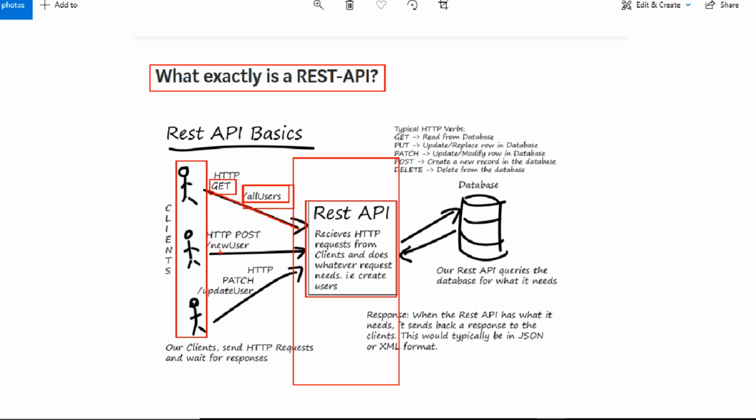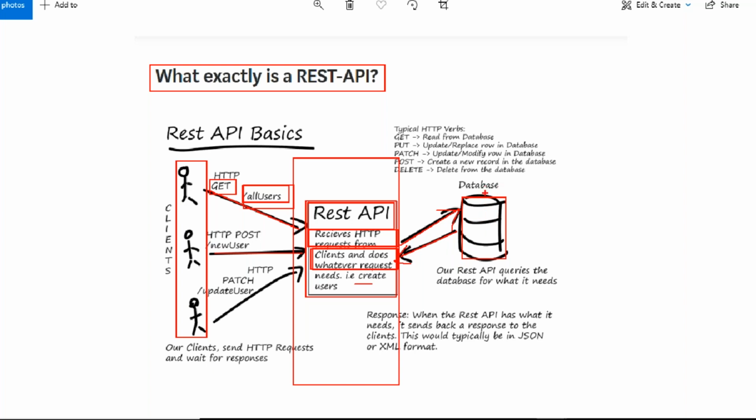For example, a create request means it is going to create users. Getting all users means it is going to get all the users. For getting all, creating, deleting, updating, there are n number of APIs. So whatever API you send as a request, for every request there is one corresponding resource, a corresponding API. It is mapped to that API, and that API communicates with the database. In this database, all users' information is fetched and a response is given back.